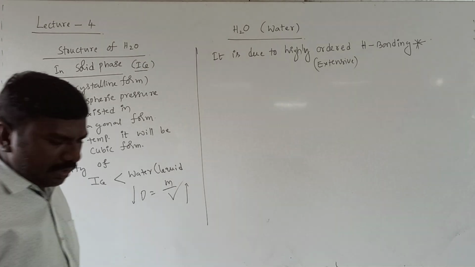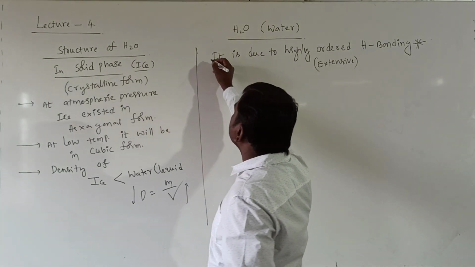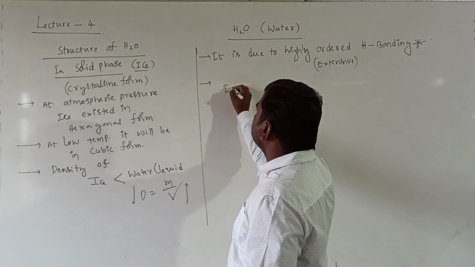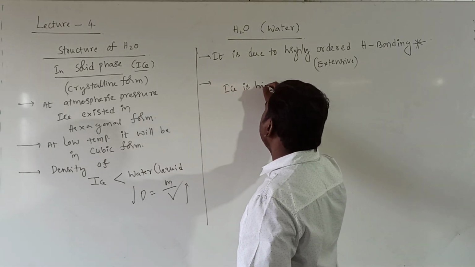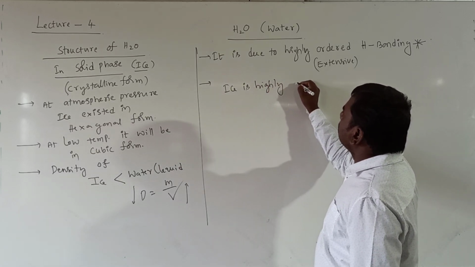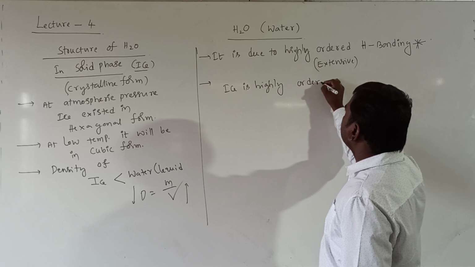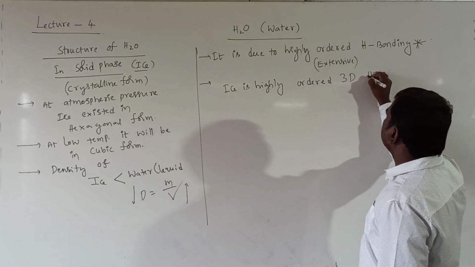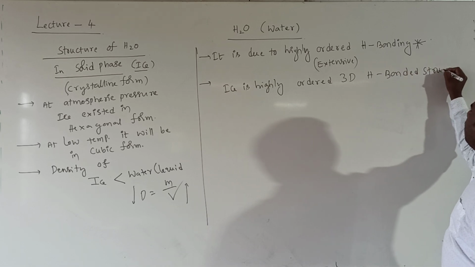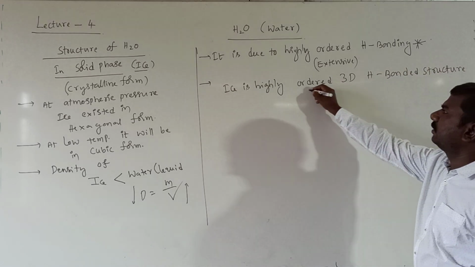Next, structure of ice. Ice is a 3-dimensional structure. Ice is a highly ordered 3-dimensional hydrogen bonded structure. Very important.